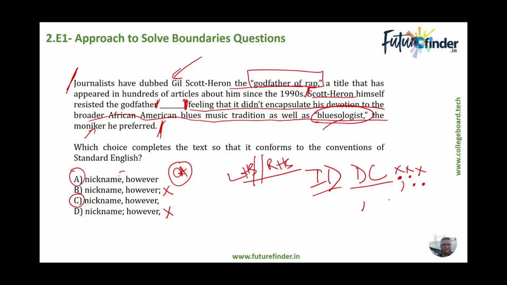So obviously, however, being a word of transition is not a direct part of either of the sentences, either on the left hand side or on the right hand side, has to be demarcated by a punctuation on both sides from sentence 1 and sentence 2 because this is a conjunctive adverb. So the answer choice A is also ruled out, and hence we come out with answer choice C, which has both commas out here as the logical answer. This only being the case wherein we have got an independent and a dependent relationship.